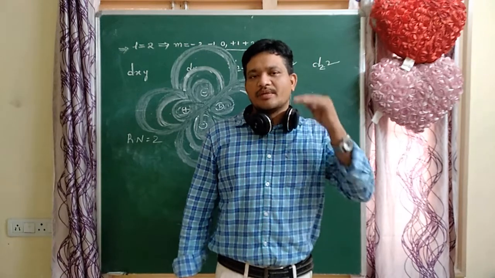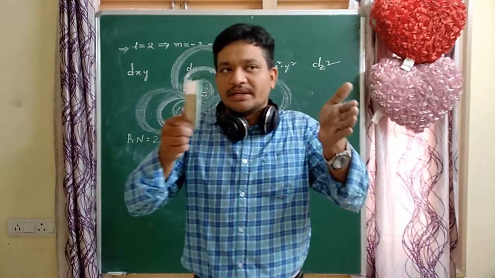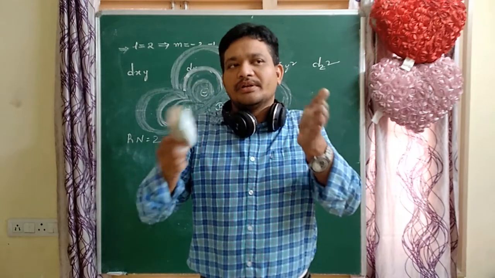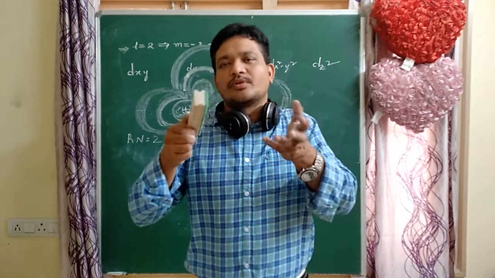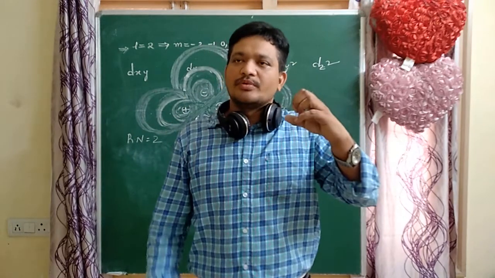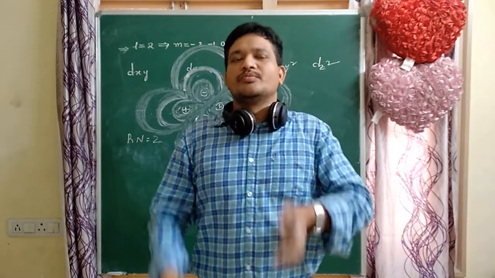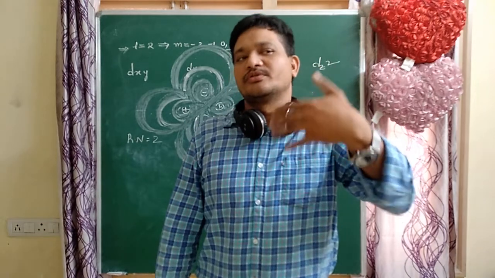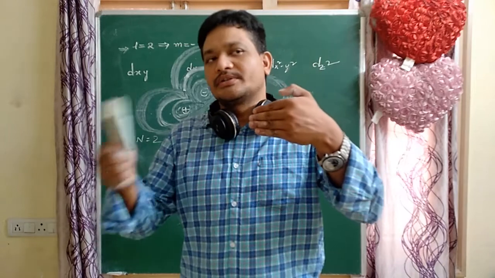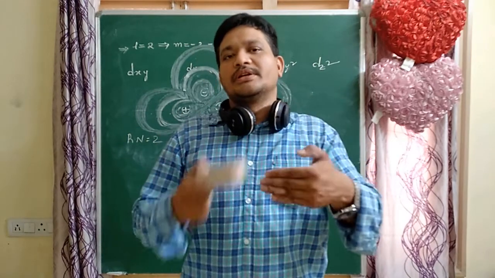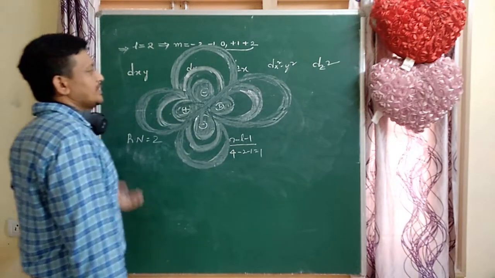That means the M orbit has probability and the N orbit has probability, but between the capital M and capital N there is no probability. Between the 3d suborbit and the 4d suborbit there is no probability. That gap is called a radial node.